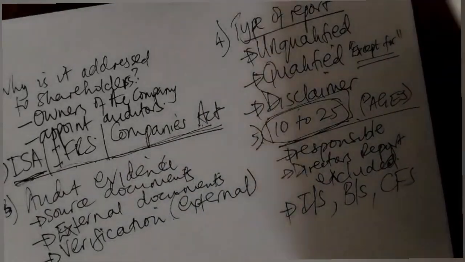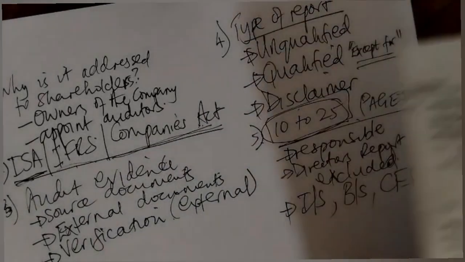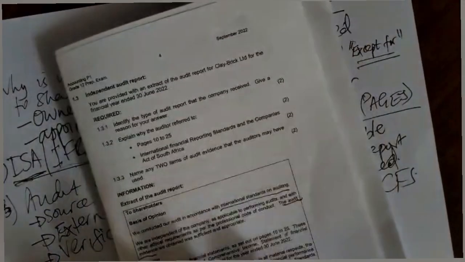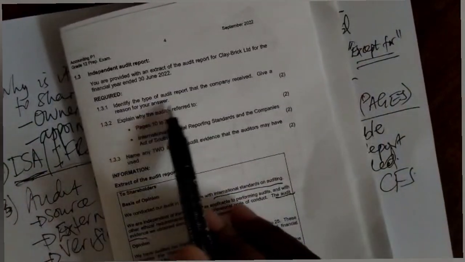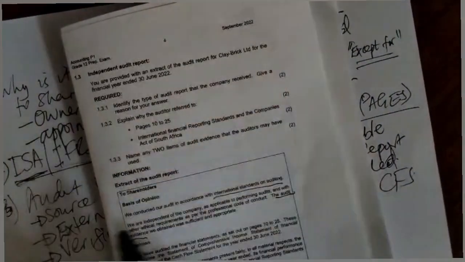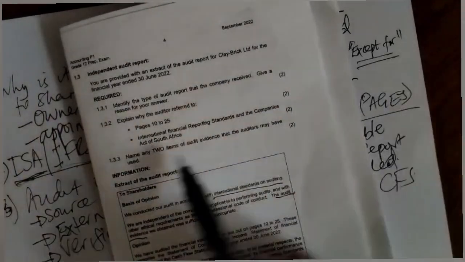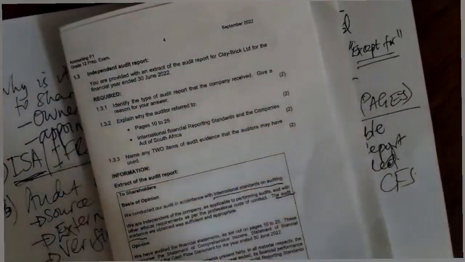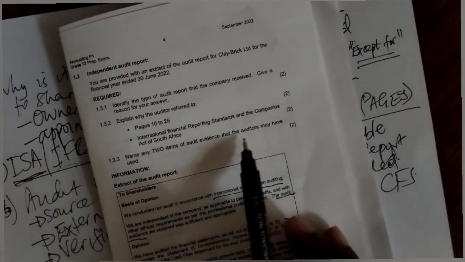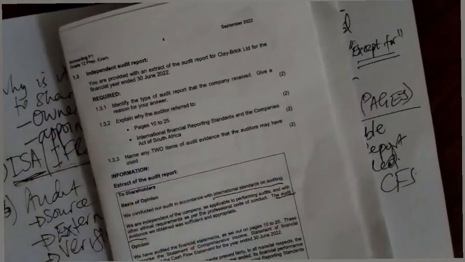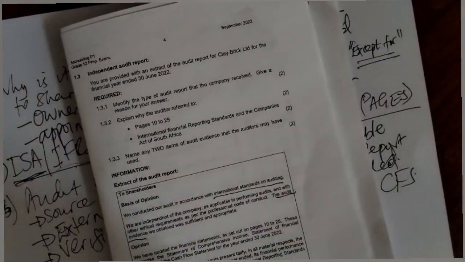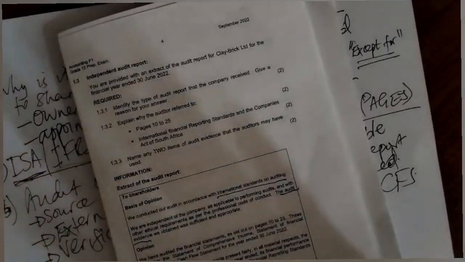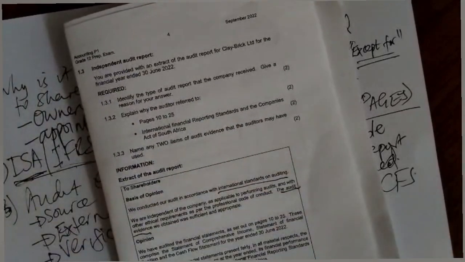So to just verify before I close this video, if I've answered everything here: identify the type of report. We said it's unqualified. Page numbers I've explained. International Financial Reporting Standards and Companies Act I've also explained. And then any two things that can be used as audit evidence, I've also explained that. But I'm going to have another video where I give you all possible questions that you can get on auditing.